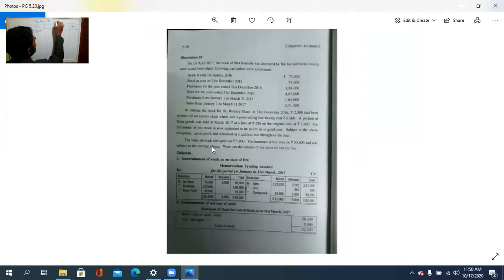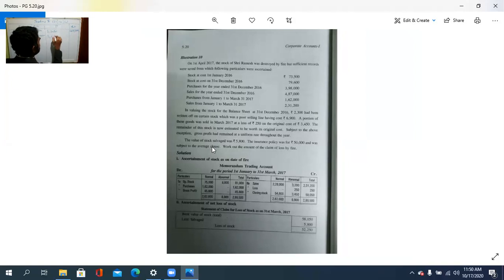So to purchases, how much is it? 3,98,000. By sales, how much? 4,87,000.